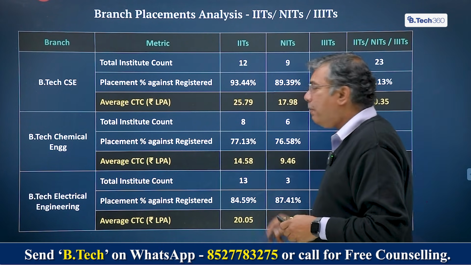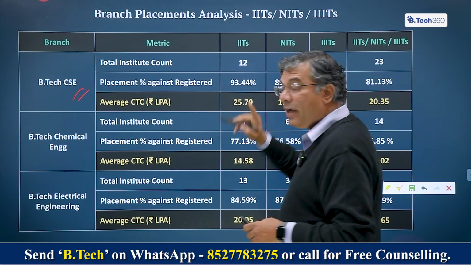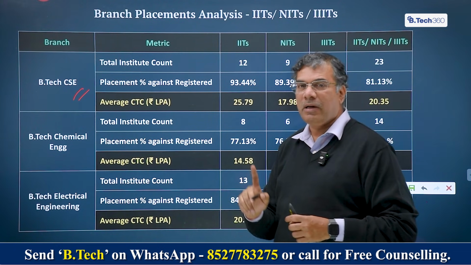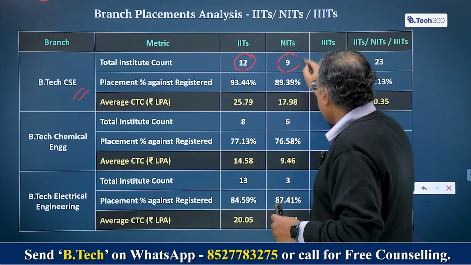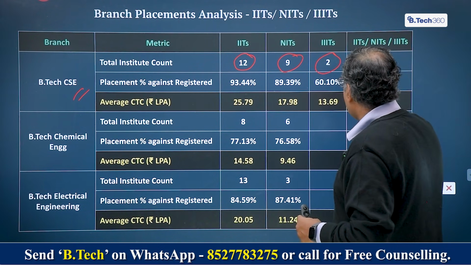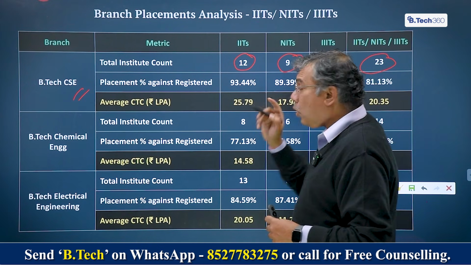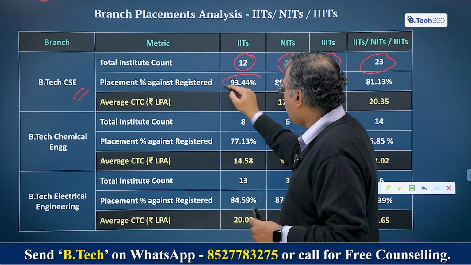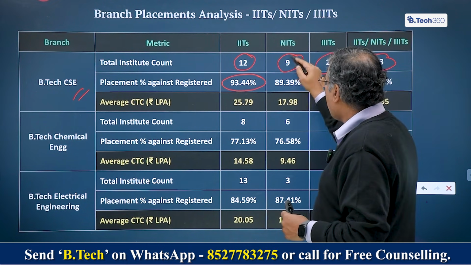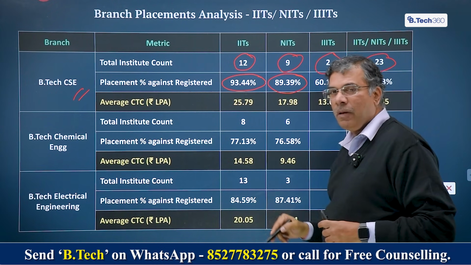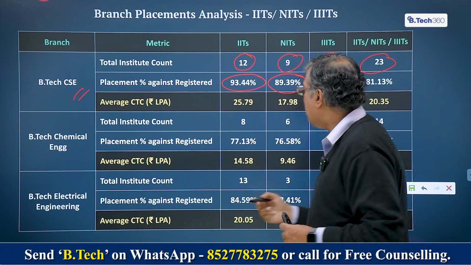Now, when you look at that data, for BTech CSE, you actually have the total institutes that you have. We got data. By the way, there are many institutions, possibly every institution is giving CS branch, but we got feedback from 12 IITs, 9 NITs and 2 IIITs. So in all, we got data from 23 institutions. Now from these 23 institutions, when we look at that, the total placement percentage in CSE is 93.44%. The placement in IITs through CSE is 93.44%. From NITs, it's 89.39%. For IIITs, it is 60.1%, but it is slightly skewed because only two are there. It would be about 75-80% is what I believe ultimately, right?